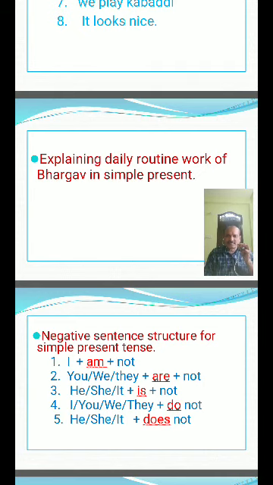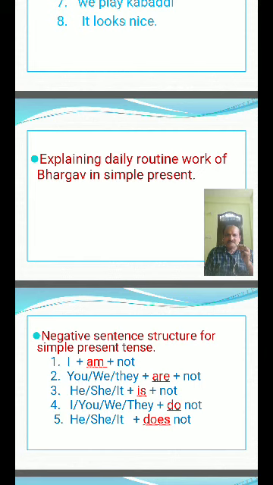I reach college at 9:15 a.m. I reach, you reach, they reach, we reach. I reach, he reaches, she reaches, it reaches. I attend classes. I attend, you attend, they attend, we attend. So like that, this is explaining the daily routine work of Bhargav in simple present tense only. Not only Bhargav, every person's daily routine work we will tell in simple present tense only.